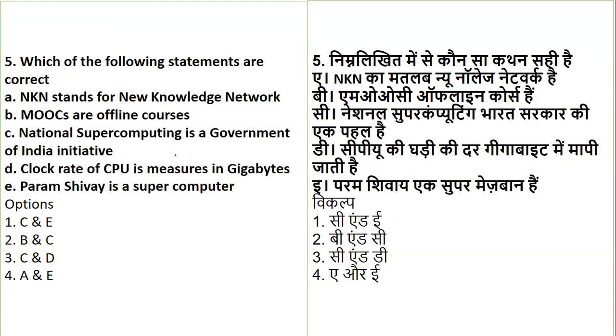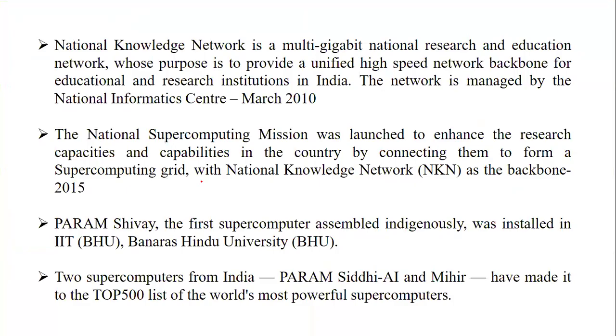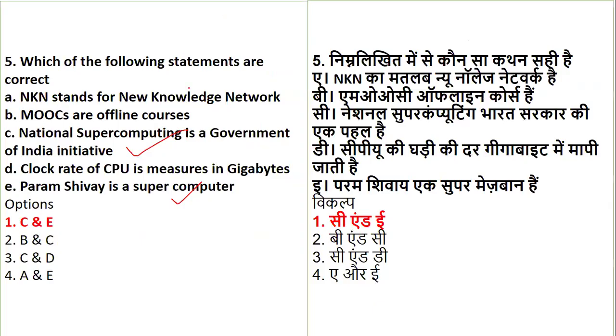Okay. So all the statements we have got are very, very factual. In ICT also, you have to be very clear that some factual information is very important, specifically with reference to memory, with reference to supercomputer data, with reference to certain acronyms. Looking at all the options, the correct option talks about only National Supercomputing being a Government of India initiative, and Param Shivay being a supercomputer. Going with the rest of the options, NKN is nothing but National Knowledge Network, whereas it was said as New Knowledge Network.